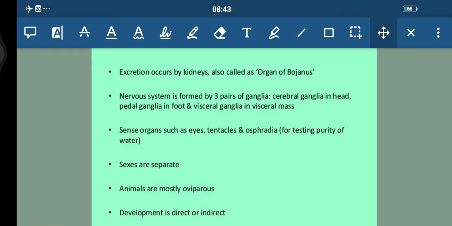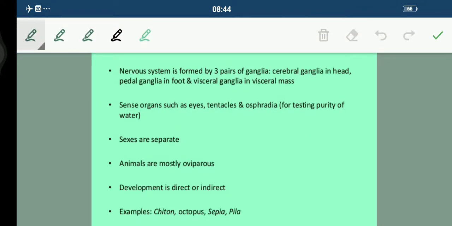Fine. I hope this thing is clear, students. So we have cerebral ganglia in the head region, pedal ganglia, and the visceral ganglia in the visceral mass. Now talking about their sense organs such as eyes, they also have tentacles. Fine. They have osphradium-like structures, which are basically for testing purity of water. So if they want to test how pure the water is,